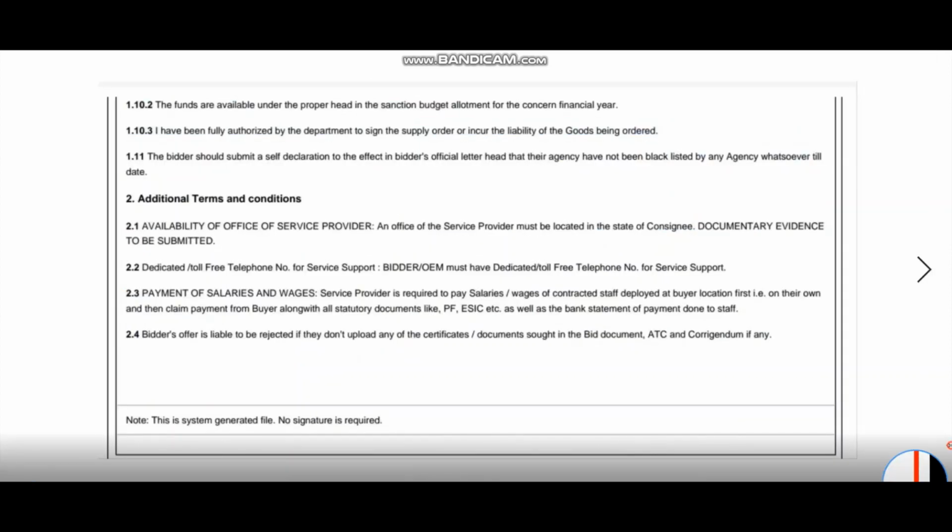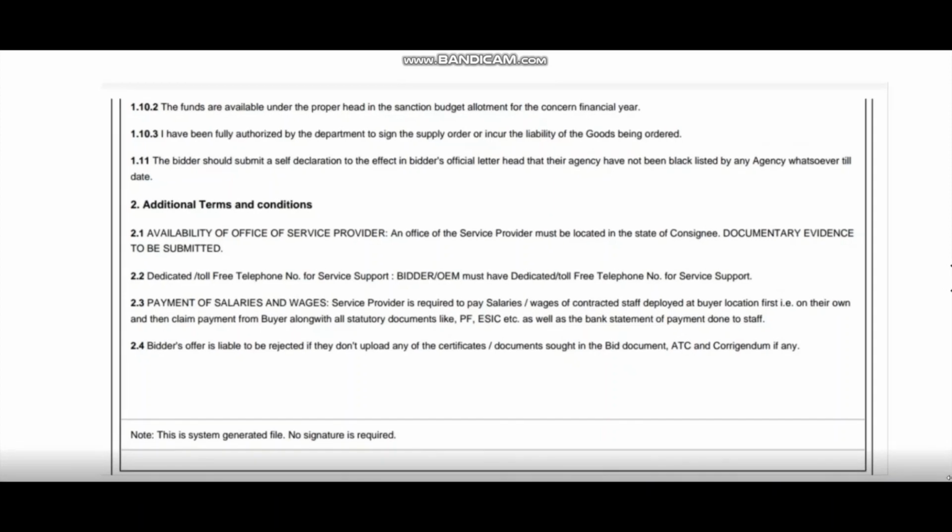Now, before I start showing you what to do after opening of the bid, let me tell the additional terms and conditions we had provided while bidding. The number 1 is availability of office of service provider. The office of the service provider must be located in the state of the consignee. He has to provide documentary evidence. The other conditions are he should have a toll-free number or dedicated number, and he has to pay the salaries and wages before claiming the bill.